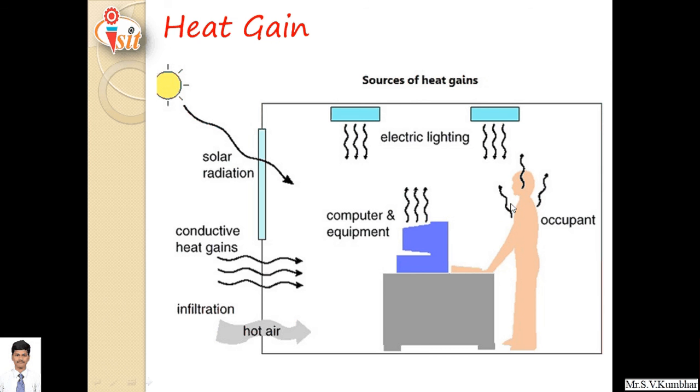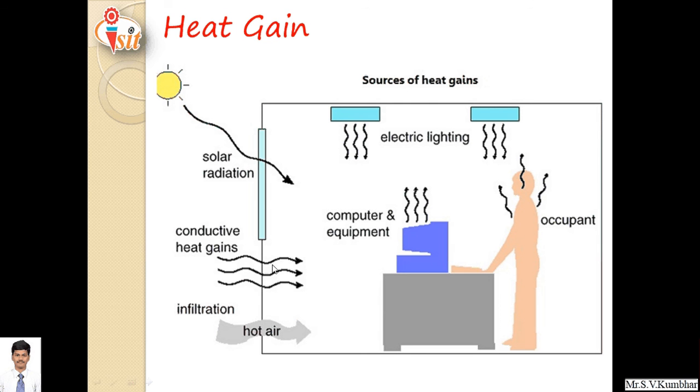Occupants: generally heat is released from occupants by metabolic rate, so that heat is directly liberated into the room. Depending upon the number of occupants, the heat liberated from them is calculated. How much heat an occupant radiates has to be decided based on his physical behavior.